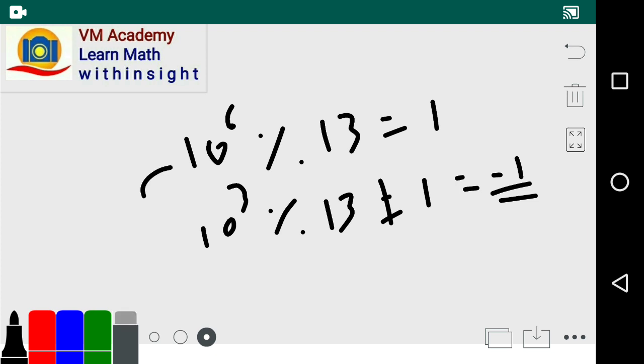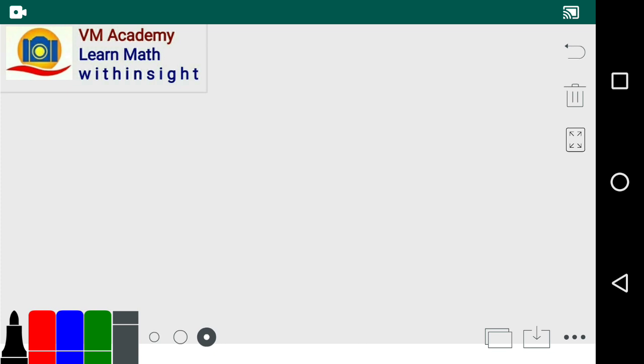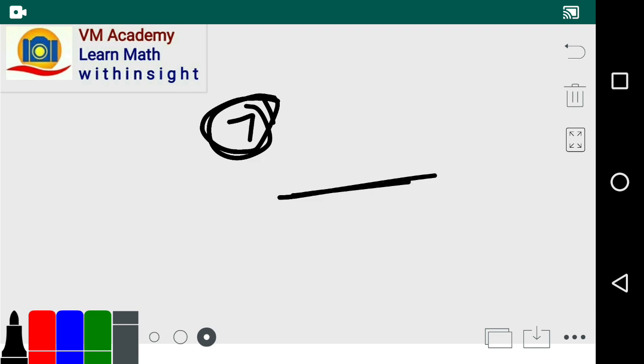So friends, here we say 6 is our least recurring period. That means the length of the repeating part, that is, the number of digits in the least recurring unit, is 6 digits.